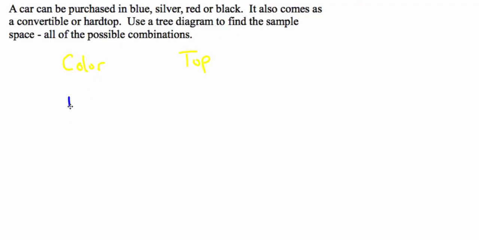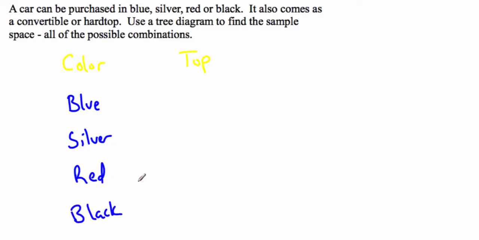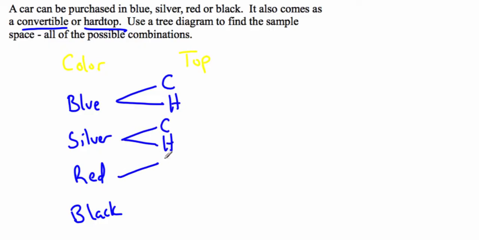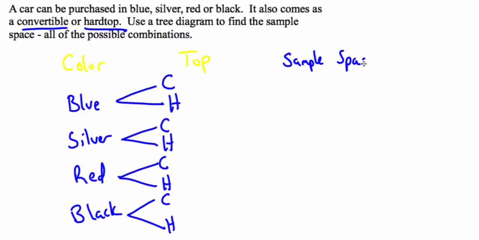So for color, we could do blue, silver, red, or black. And it's always good to give yourself a little space. For the top, we can choose convertible or hardtop. So I can choose convertible or hardtop, and I can do that for each of my colors. So we're going to show each of those branches along the way. Yes, it's kind of a pain to have to spell it all out, but it really does help you see all the possibilities, because then you have to create your sample space.